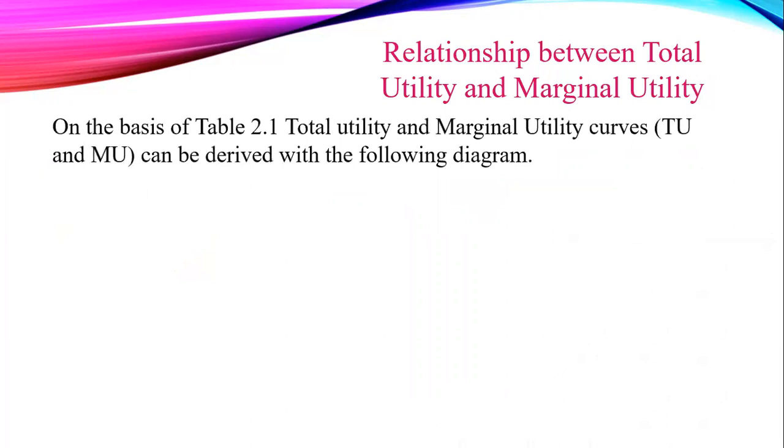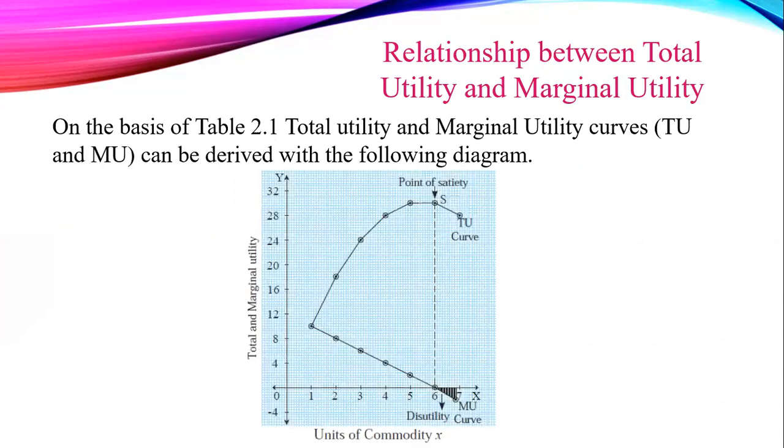See the diagram. On the basis of table 2.1, total utility and marginal utility curves, that is TU and MU, can be derived with the following diagram. TU curve means total utility curve and MU curve means marginal utility curve.